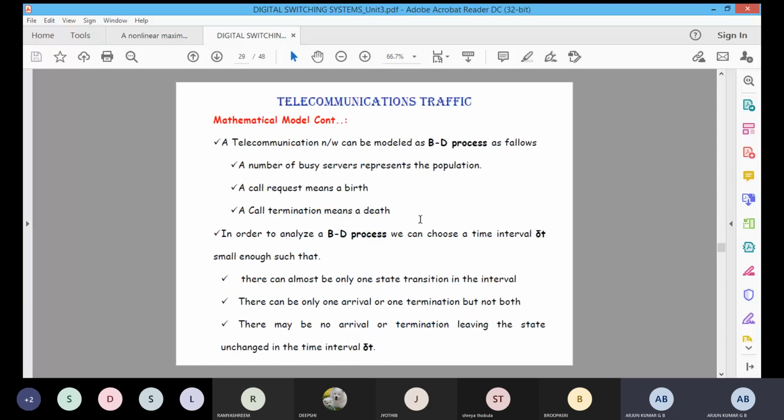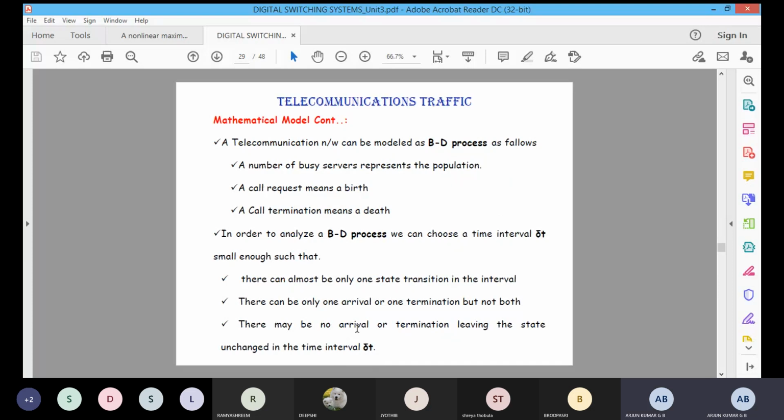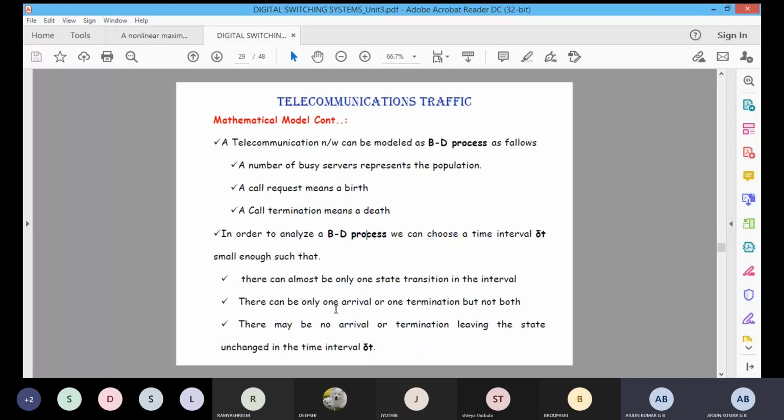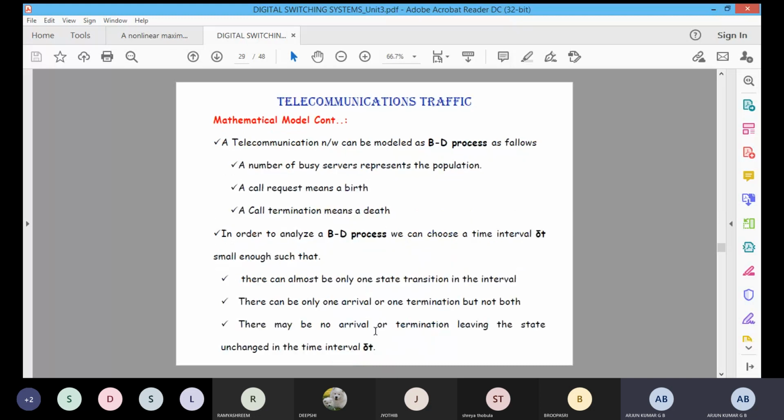In that particular interval of time, the state transition will be plus 1 or minus 1, not both. And the second one: suppose there is no termination and no arrival, then the state will be unchanged. It will be the same as it is. There will be no change in the state in a particular time interval, delta t.